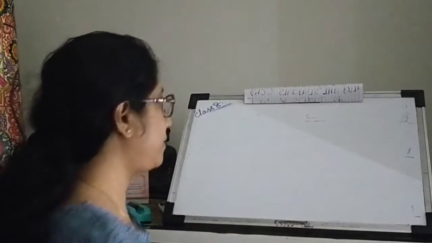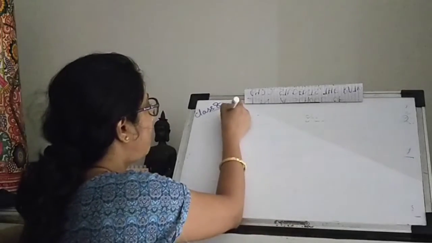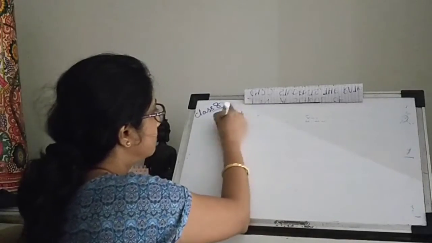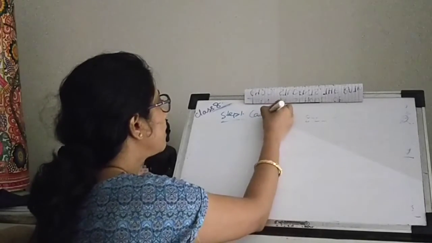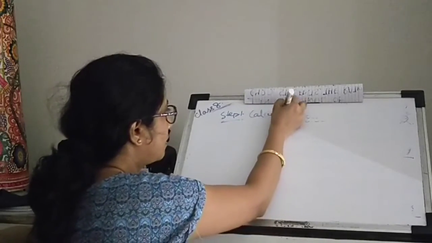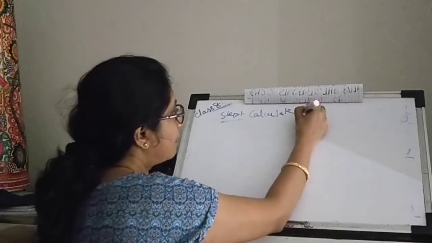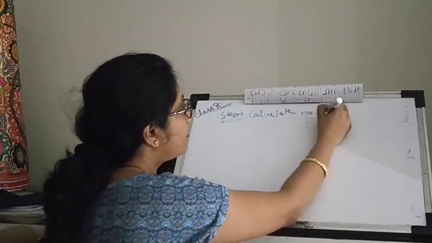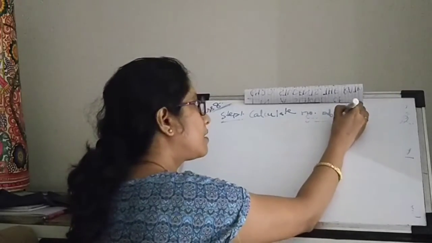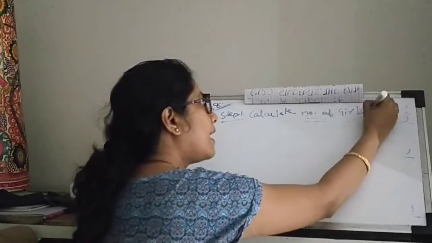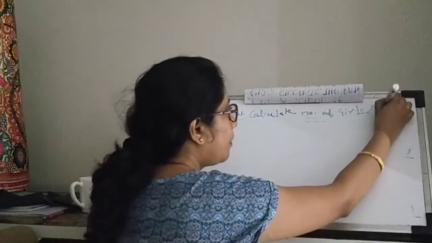Just a quick review. Step 1. Calculate number of girls and boys.